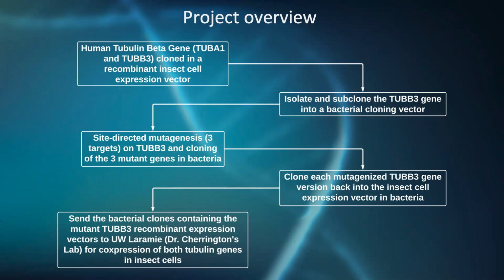Then these mutant sequences will be cloned back into the dual expression vector, which will then be introduced in insect cells by Dr. Sherrington and Rothfuss in Laramie for co-expression of the different tubulin genes.